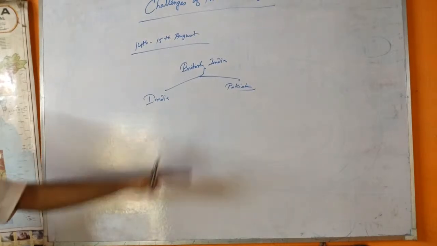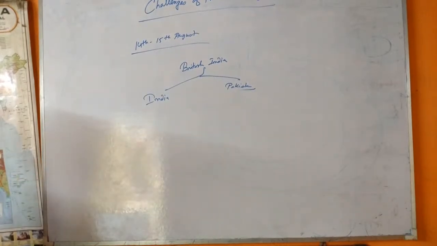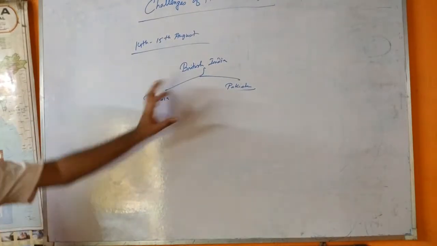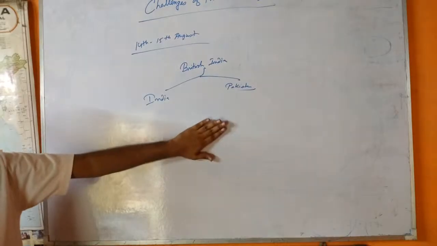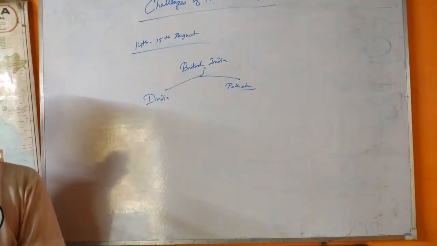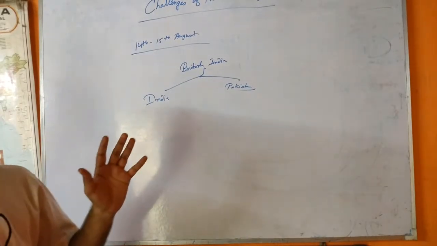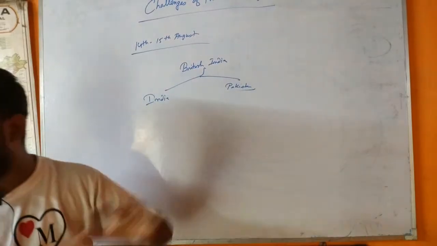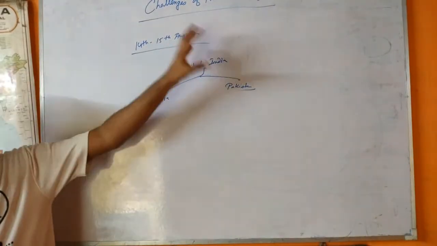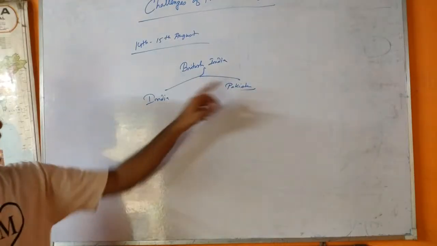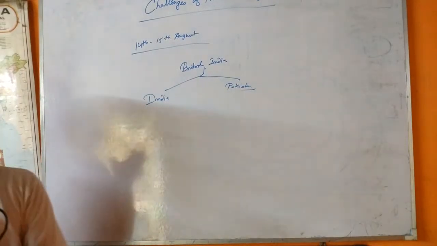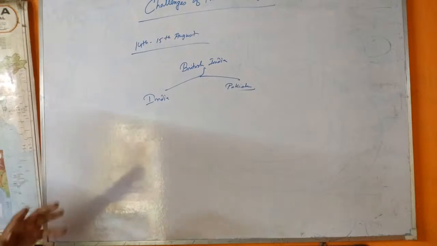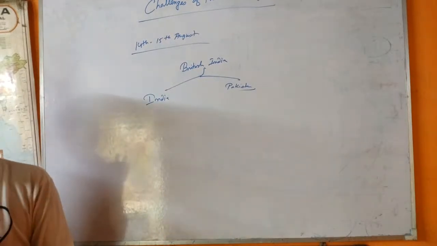Okay, or leaders of our nation, right? And you all know that this was the first challenge for us. Then on 14th or 15th August, two nation states, India and Pakistan, came into existence. Lakhs of people from both sides lost their homes.